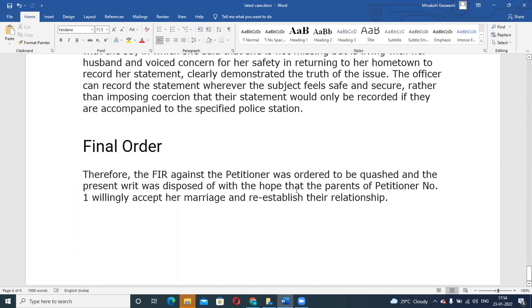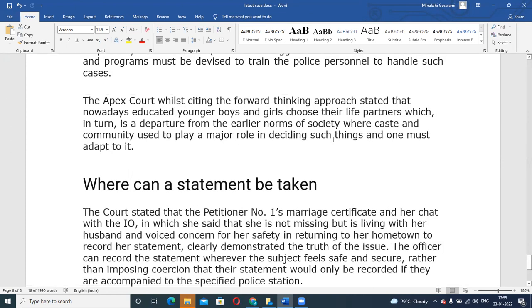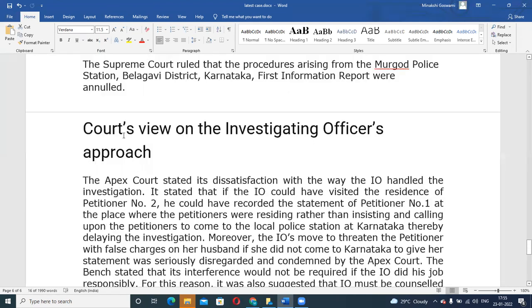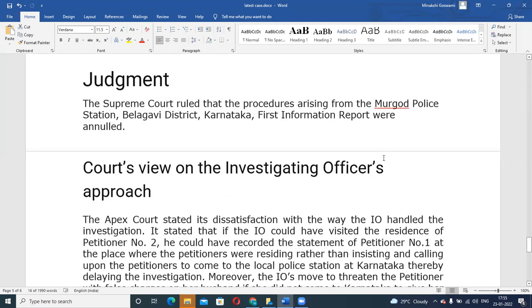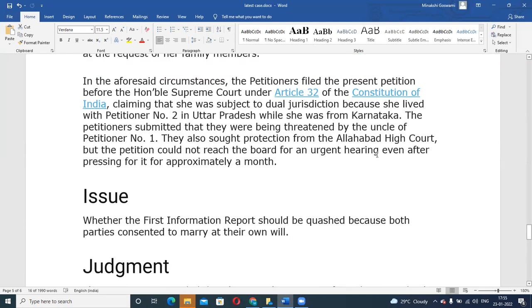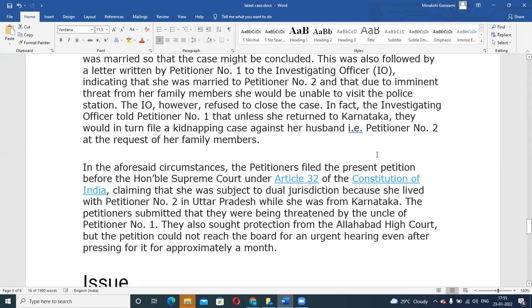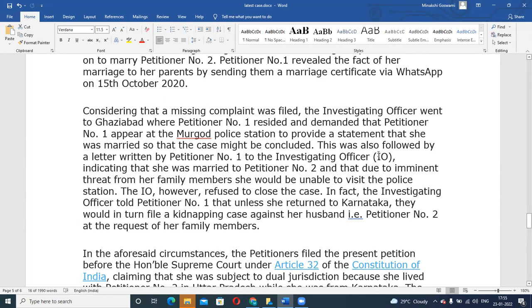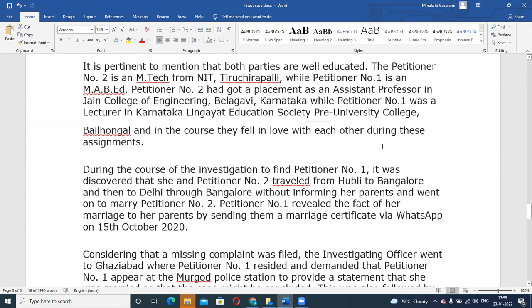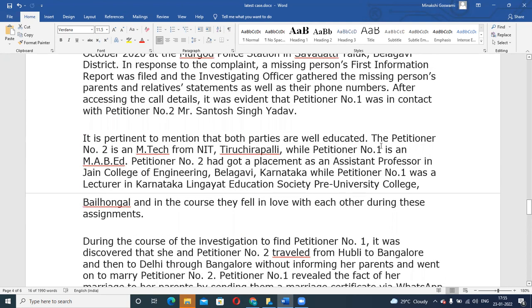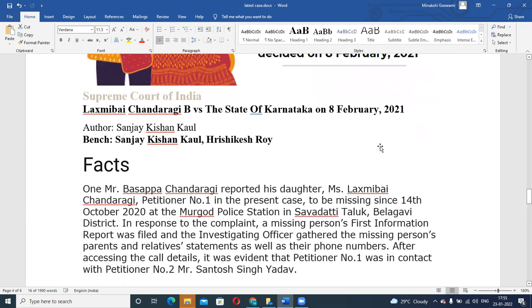So the FIR against this petitioner was ordered to be quashed, and the present writ petition was disposed of, with the hope that the parents of Lakshmi Bai willingly accept her marriage and re-establish their relationship. Definitely on that point, the court cannot say, "Okay, fine, you accept it." But yes, the court can definitely say that you should not be calling this person to her hometown if there is a risk which she is apprehending and she is not willing to travel there. It's fine. You take her statement wherever it's possible, you record it, and after that you close the matter. There is no point in keeping it open.